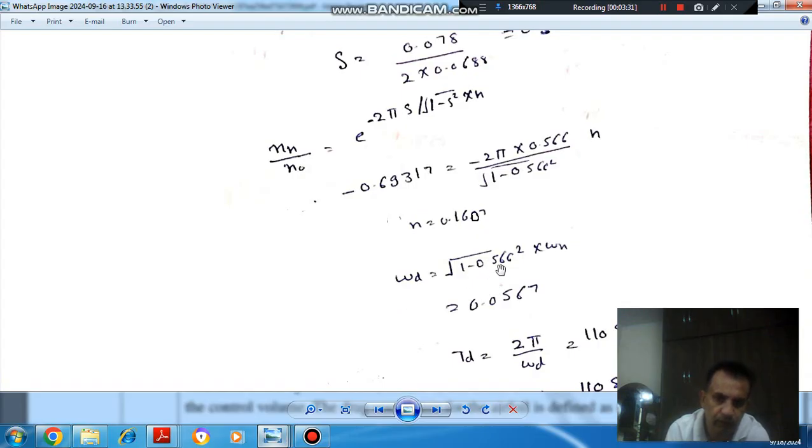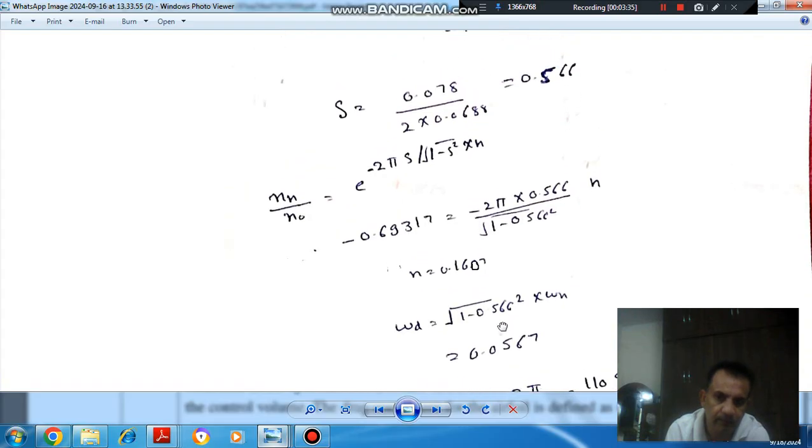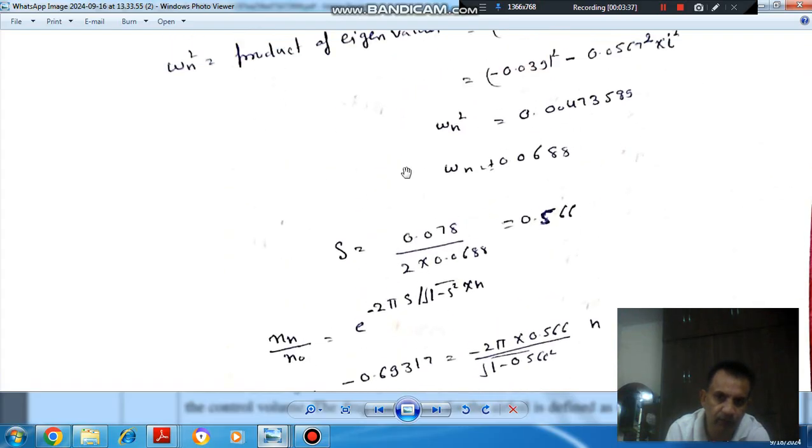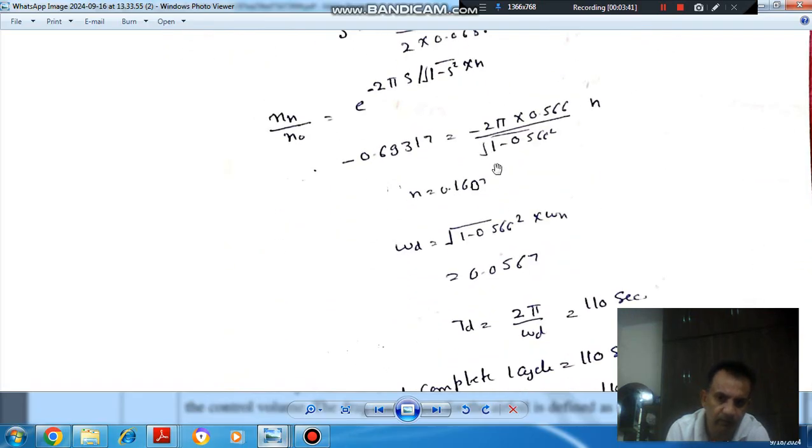and omega n is the natural frequency, and suppose omega d is the damped frequency. So the value of zeta is 0.566, and omega n we have found out that is 0.068. From this we can find out the damped frequency, that comes out as 0.0567, and this is the damped frequency.